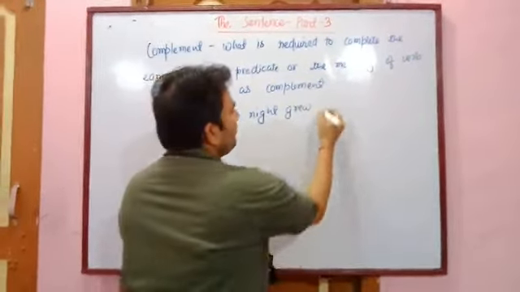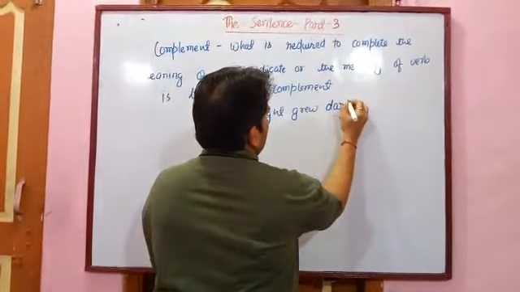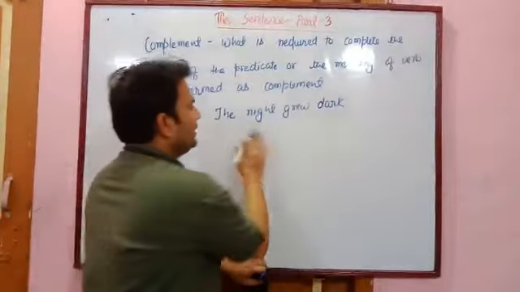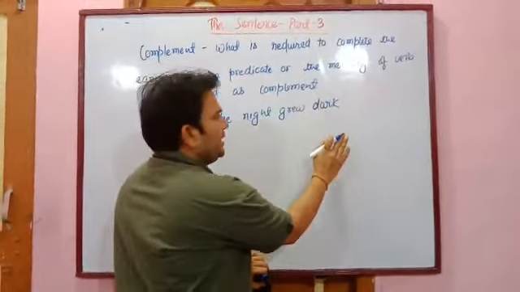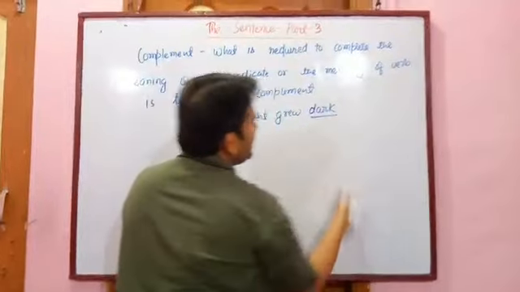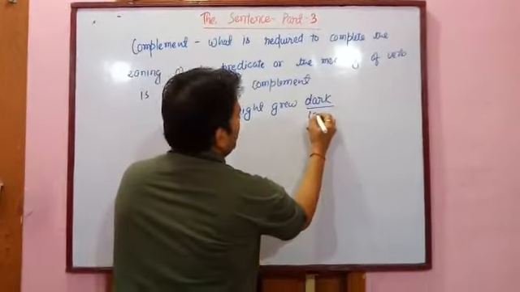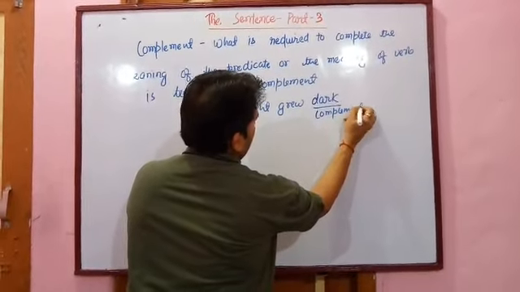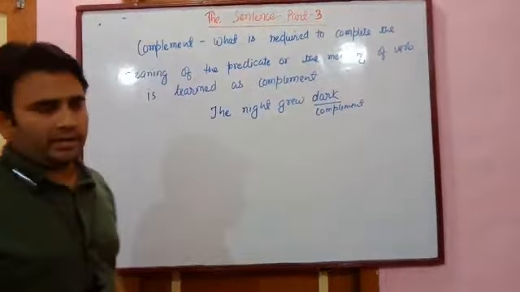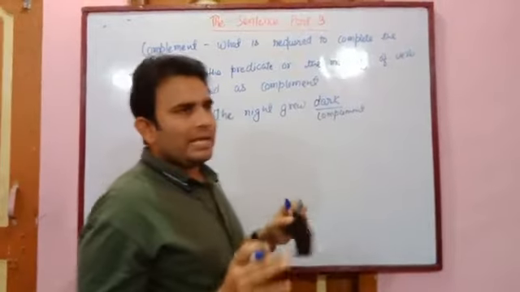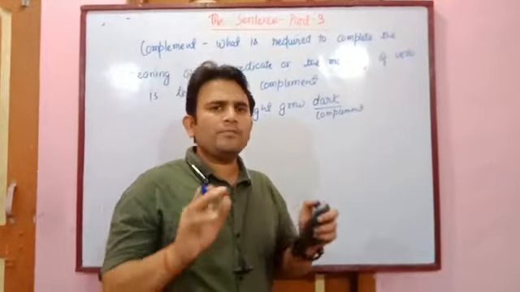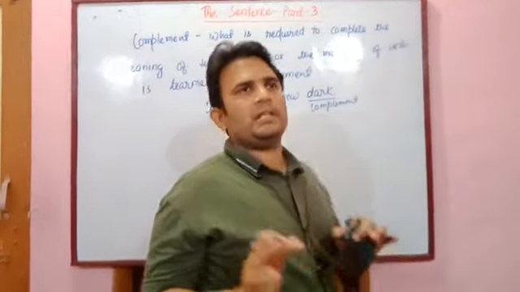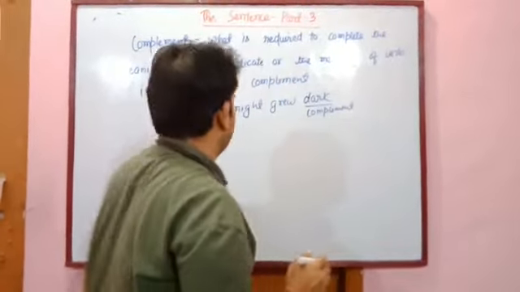But if we write, the night grew dark, now this sentence is complete. And now this dark is what? This is called complement. Now complement is of two types. One is subjective complement and the second one is objective complement.